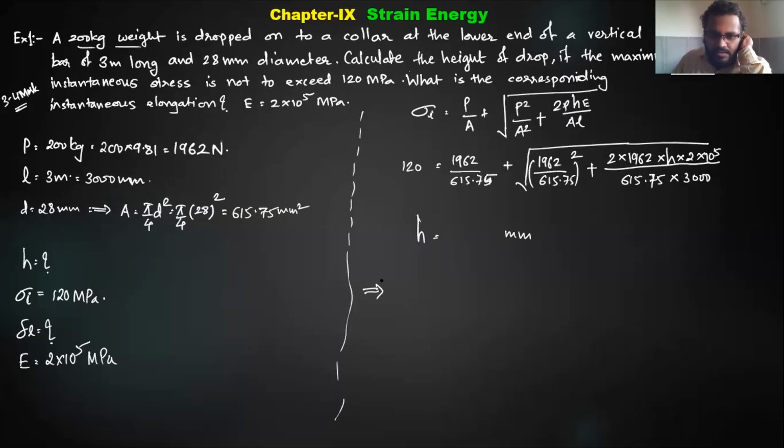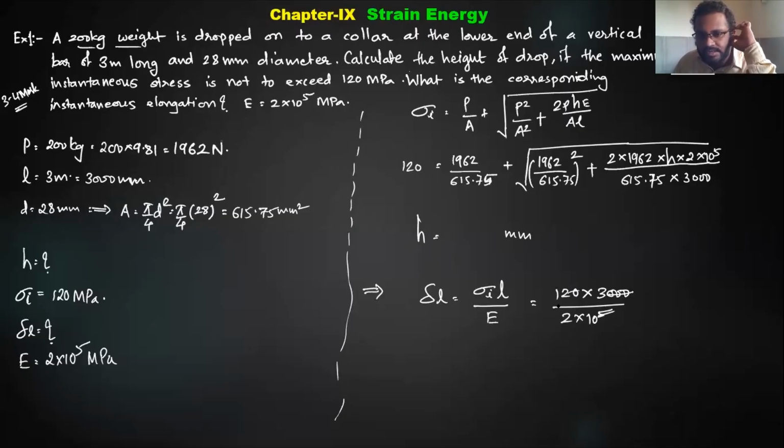Once you know this, you can find delta L, which is sigma I into original length by E, that is 120 into 3000 divided by 2 into 10 raised to 5. That gives 1.8. Yes, how much is H?